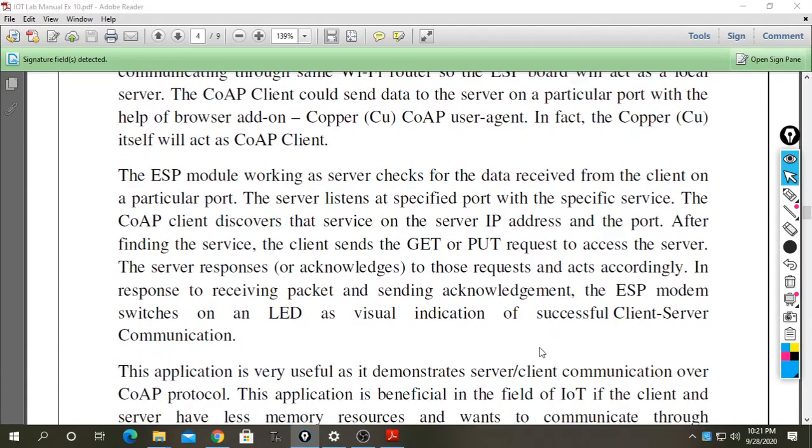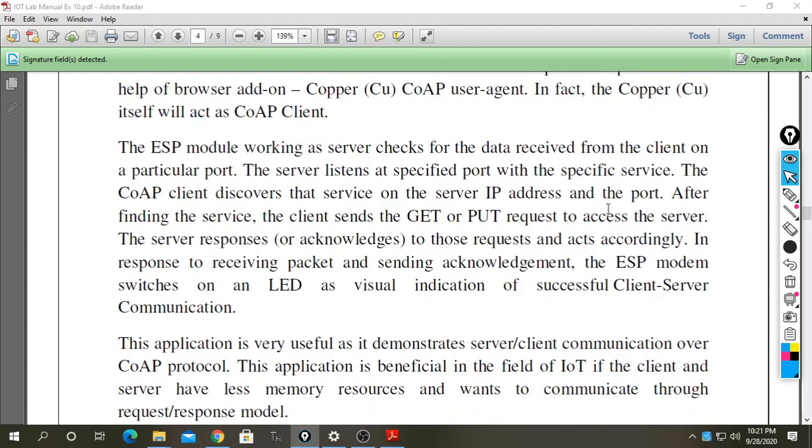So what is the crux of this? The ESP module working as a server checks for data received from the client on a particular port. The server listens at a specified port with specific services. The CoAP client discovers those services on the server IP address and port. After finding the server, the client sends a GET or PUT request to access the server.